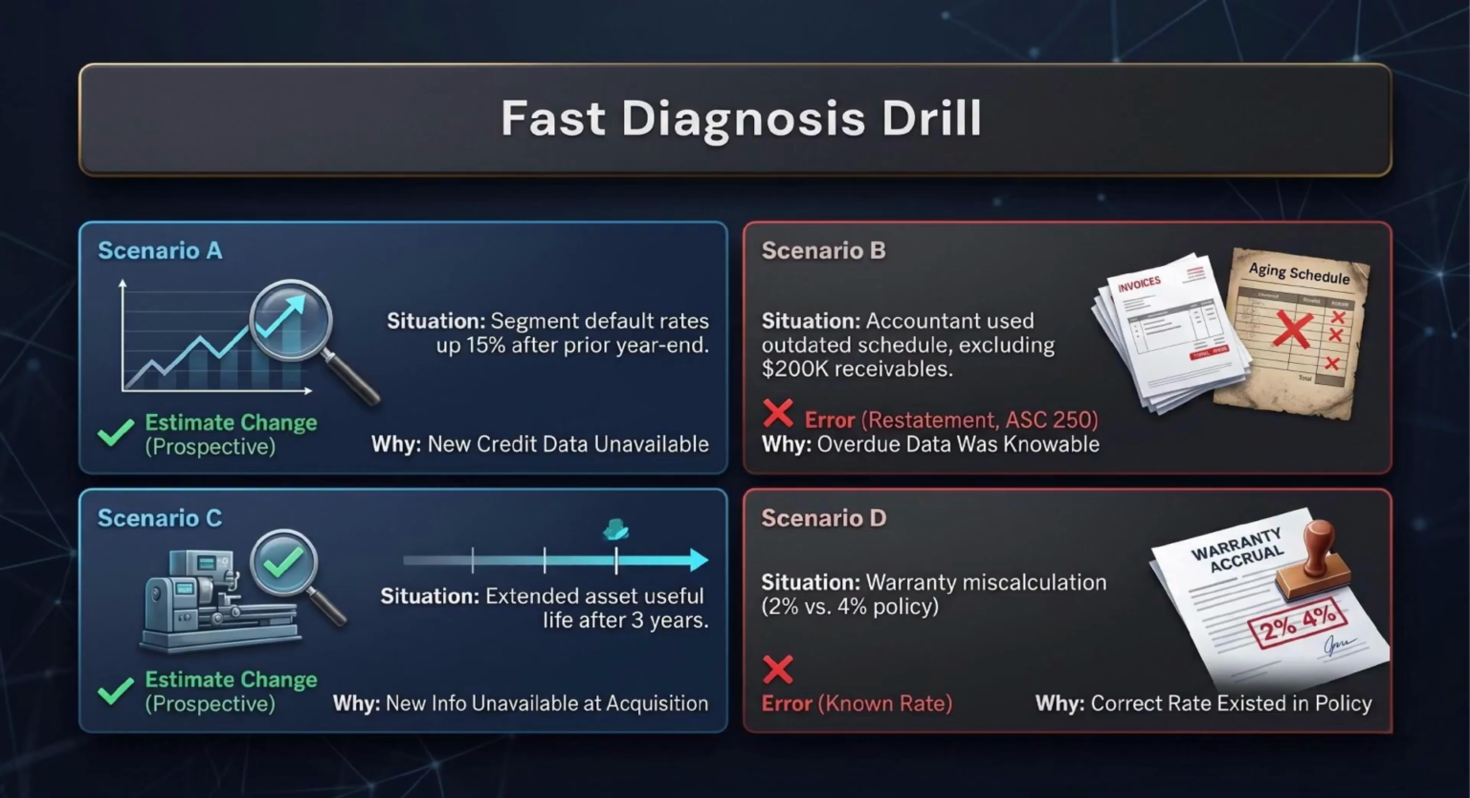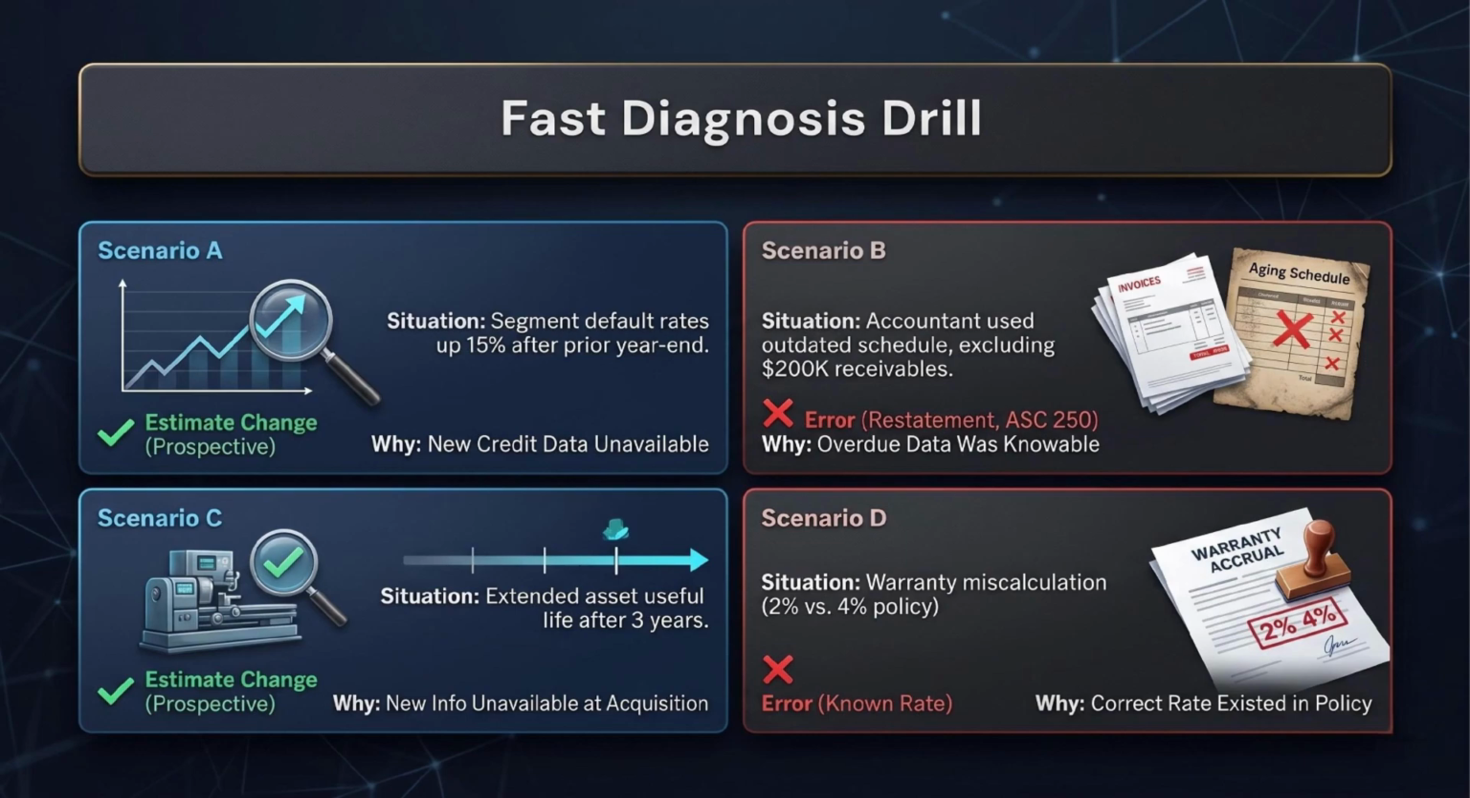Let us run a fast diagnosis drill. Take a moment with each scenario and apply the new information test. Updated credit bureau reports showing higher default rates after the prior year end point to an estimate change. An outdated aging schedule that excluded overdue receivables already existing at year end points to an error.